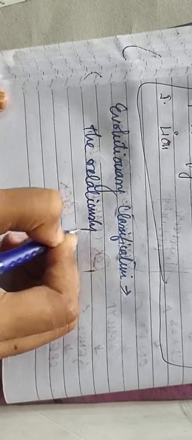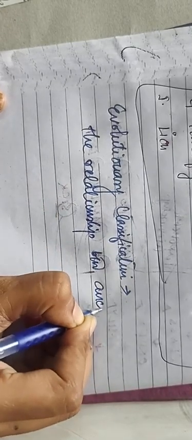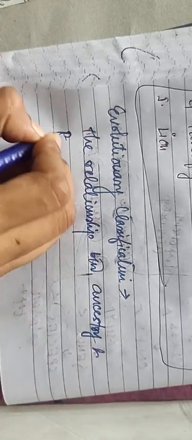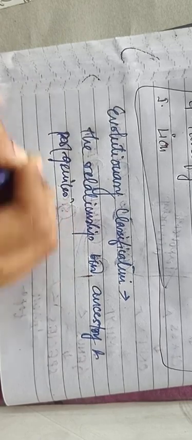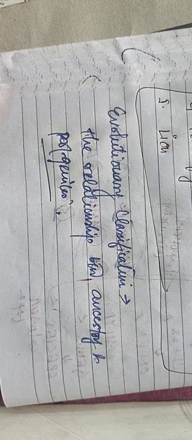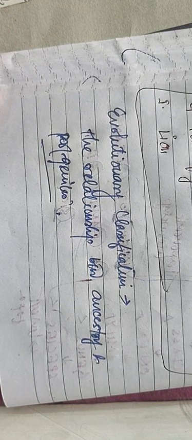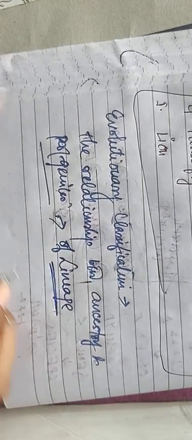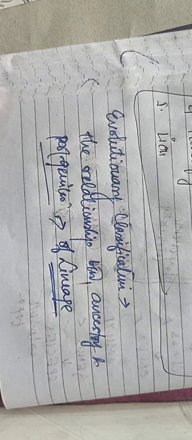Evolutionary classification means the relationship between ancestry and progenitors. This is the lineage, the relationship showing from where we actually came. This is the basic thing of the evolutionary relationship.